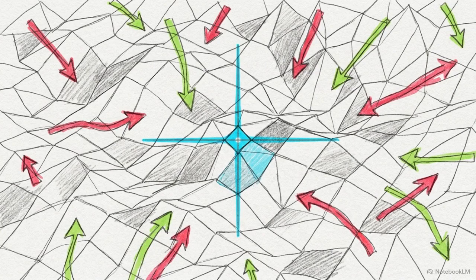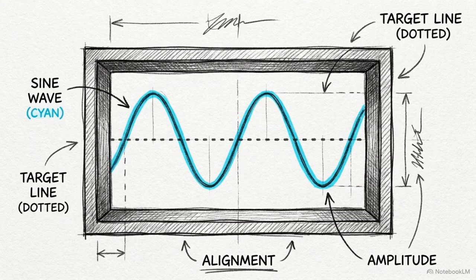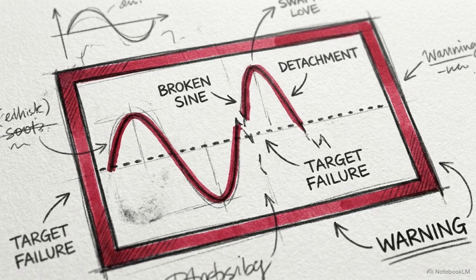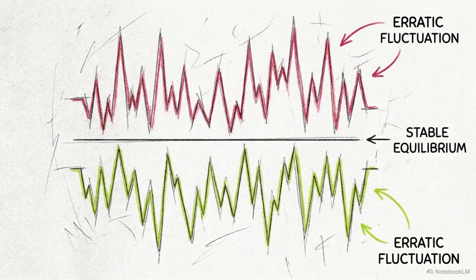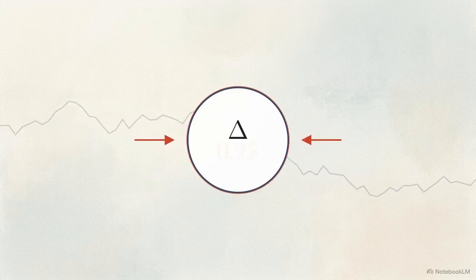highly nonlinear environment. Identifying mispriced uncertainty works well in theory, but it fails if the system remains exposed to severe directional swings in the underlying market. The strategy requires a structural chassis of market neutrality. The goal is to insulate the portfolio's overall value from both small fluctuations and large spikes. The primary tool the algorithm uses is delta.